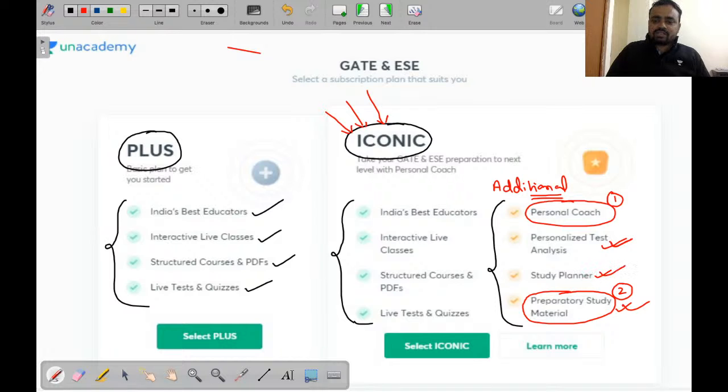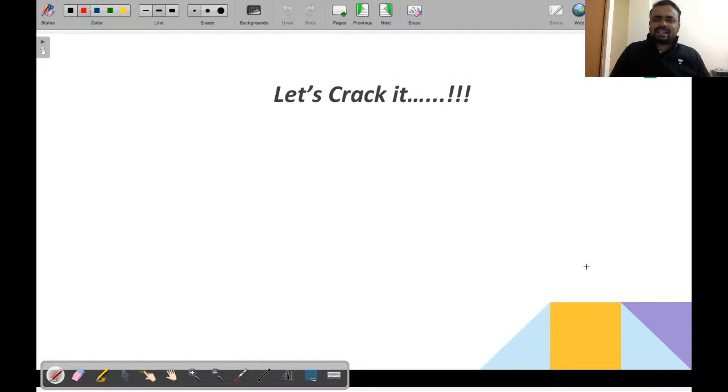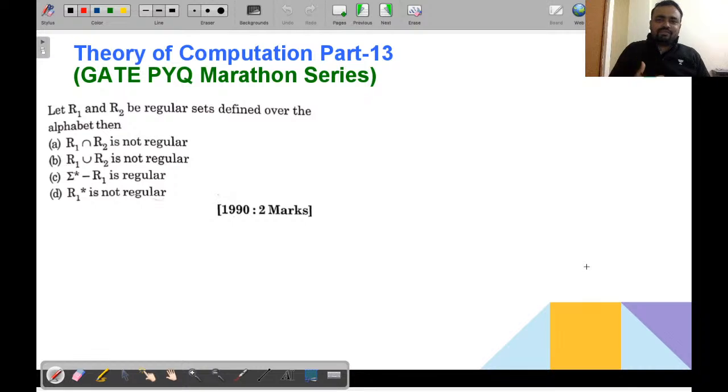And the last one is the study planner. You will also be guided how to plan your study. Got it? Now let's come to the subject. Let's crack it. This is the slogan, because we believe we will prepare you in such a way that you will be able to crack your exam in the first attempt. So let's start with the numerical of the GATE previous year. Okay, just see over here.